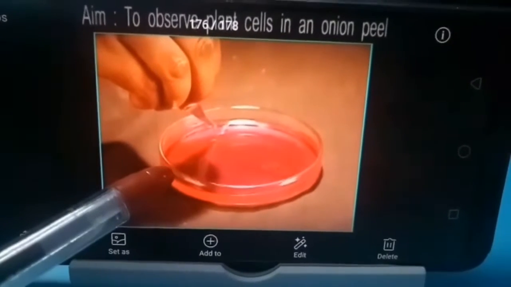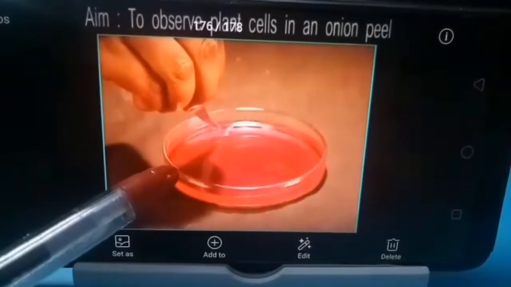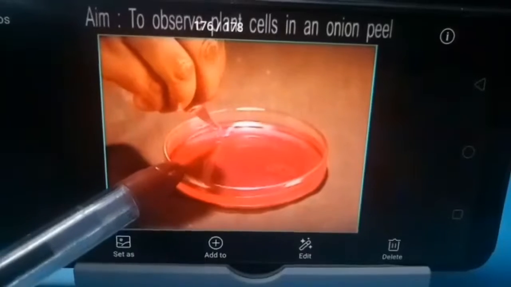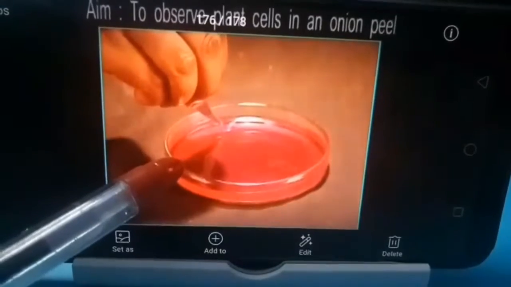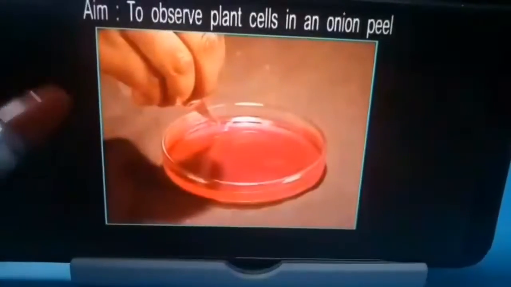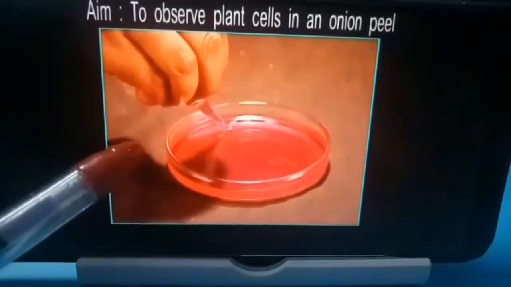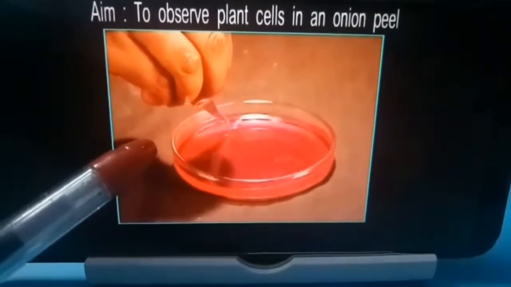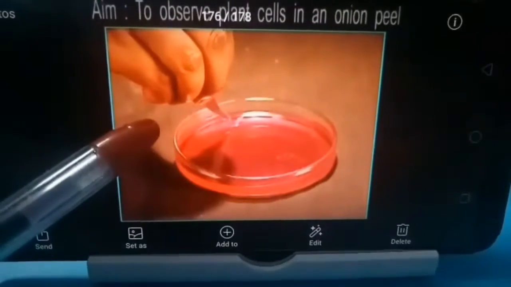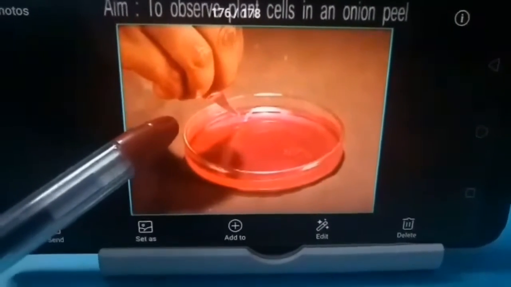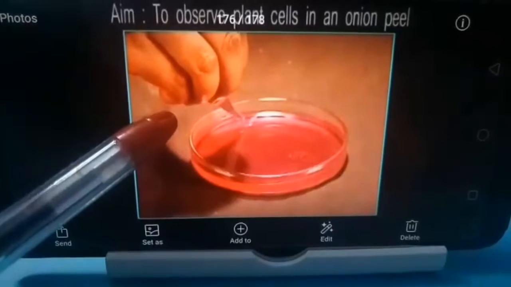Now you can see this light pink color. This color is because of the stain that we have mixed with water. We can use any stain, either methylene blue or safranin stain. And why is it necessary to keep it in the stain? Because the cell is colorless and it cannot be visible without coloring it. So to see each and every part of the cell, we have to stain it. Here we have used safranin stain, so that we can easily see it under the microscope.